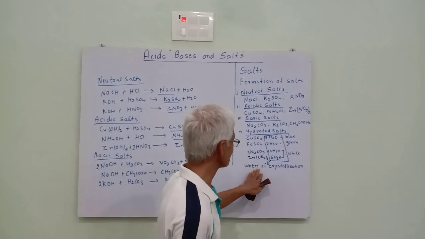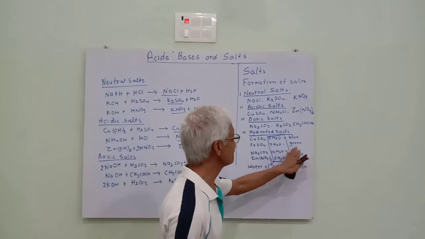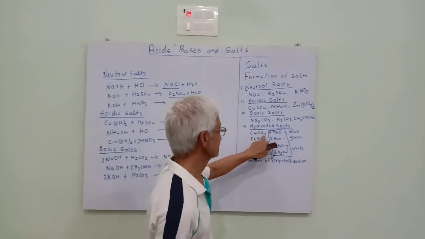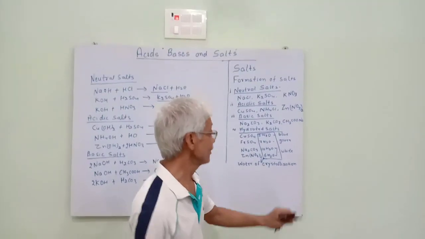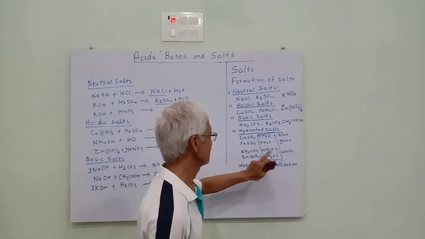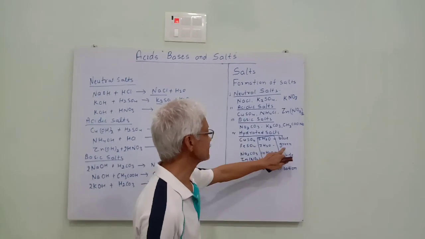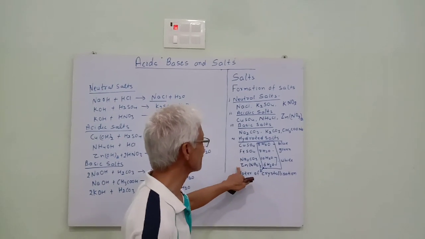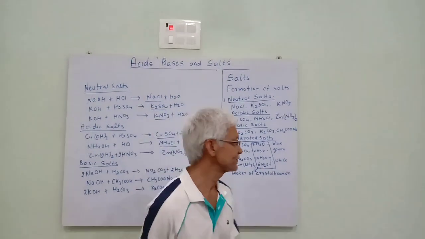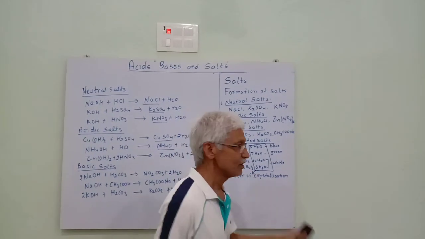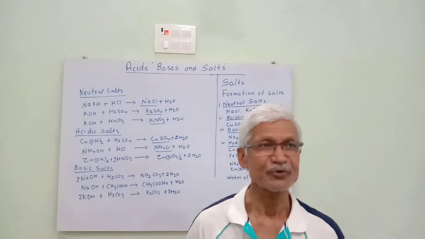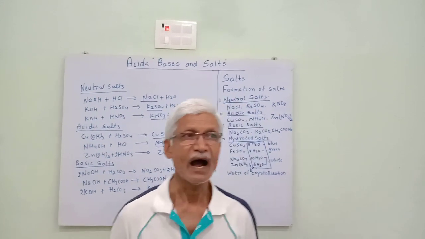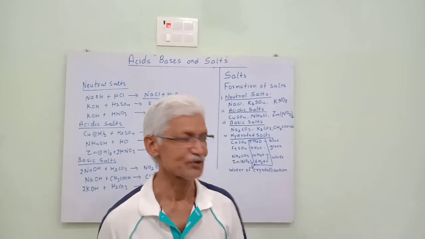When these salts are formed, they have a specific color. Like copper sulfate, when it is in crystal form or solid form, it is blue. Iron sulfate is green, and zinc nitrate and sodium carbonate are white. When these salts are heated, they become dehydrated and become colorless.